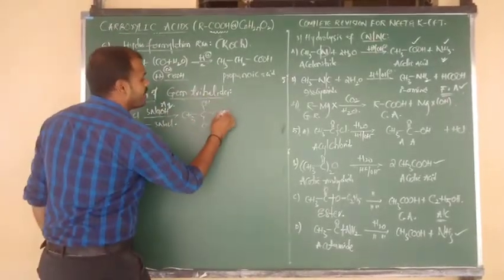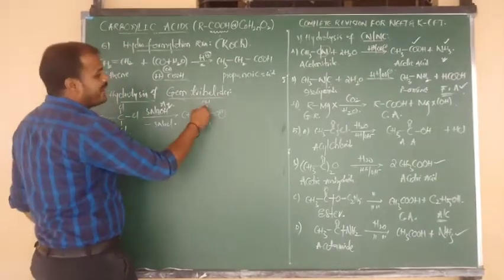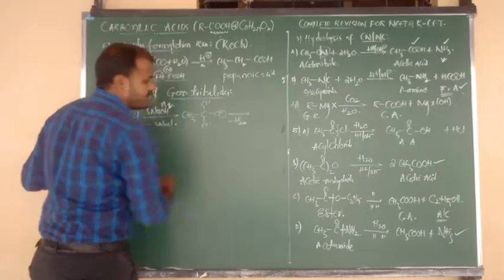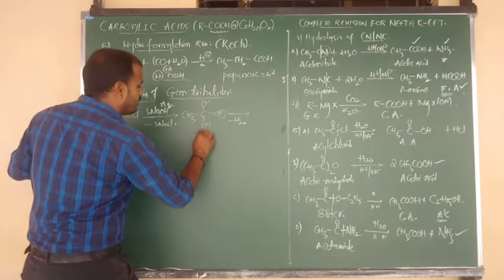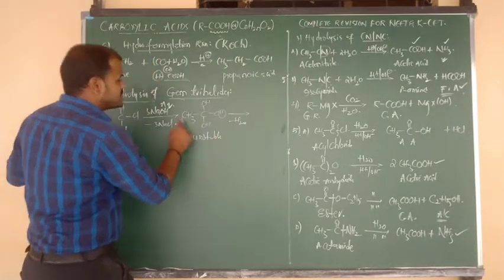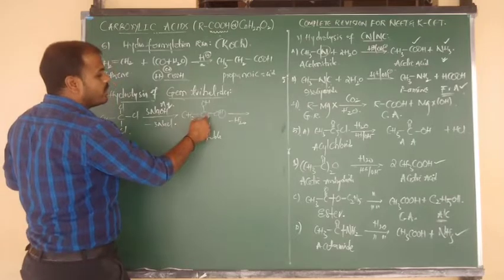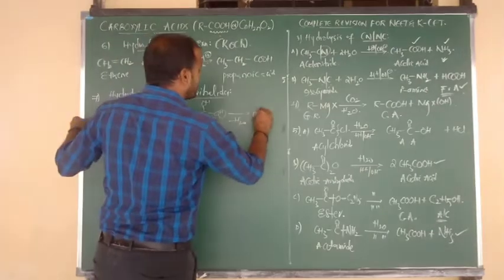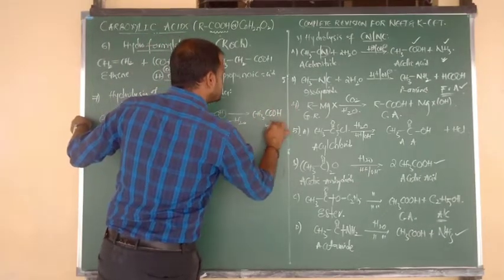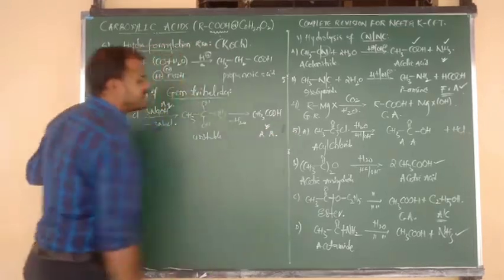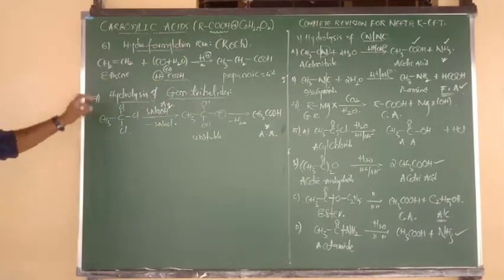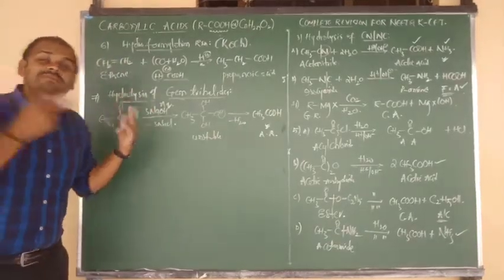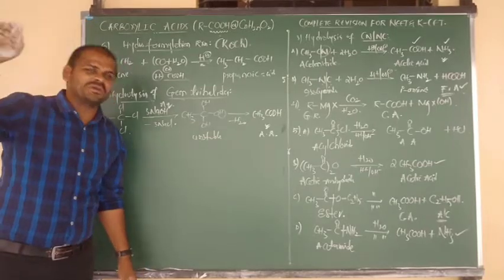So what must be removed from here? A water molecule must be removed. H plus combines with OH minus and is eliminated in the form of what, beta? A water molecule. Now the unstable form is converted into a stable form. So CH3 bonded to C, after the loss of a water molecule, a single bond becomes a double bond: CH3 bonded to C double bond O, OH. The product you get is acetic acid, a carboxylic acid. So gem trihalide compounds upon alkaline hydrolysis give carboxylic acids, and gem dihalides give aldehydes and ketones, as I told you in the previous class.